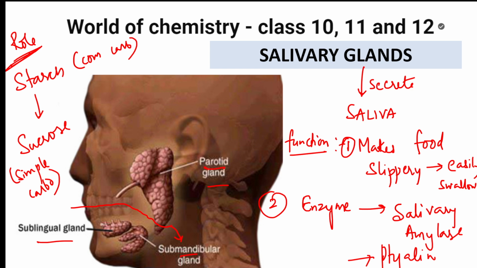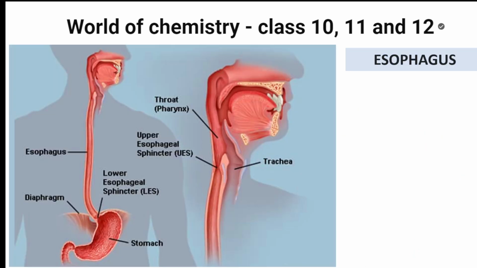Mouth parts are over, teeth are over, tongue is over, salivary glands are over. Now we are going to learn the next one, that is nothing but the esophagus. Now this part is over, right? Done. Now we are going to study the esophagus. Earlier they used to write esophagus as OESO, but now it is written as E.